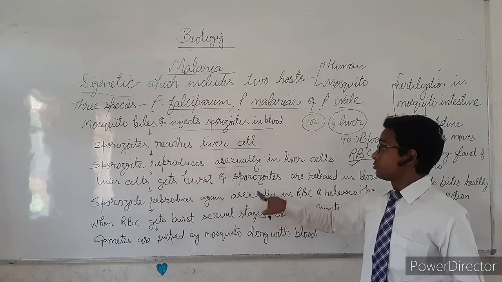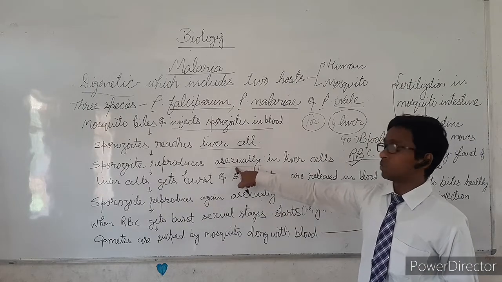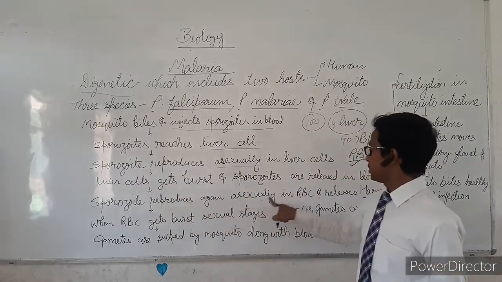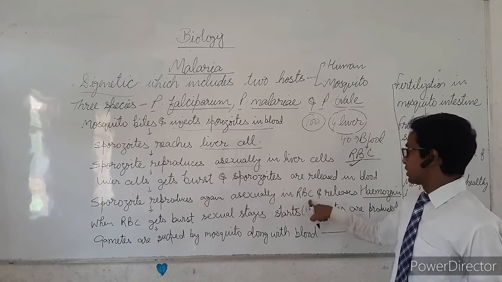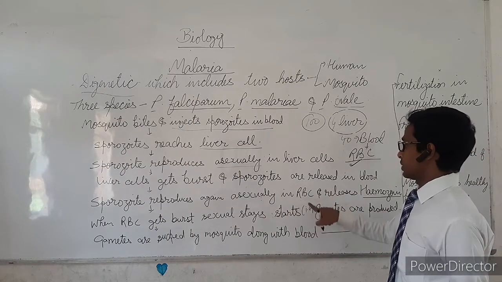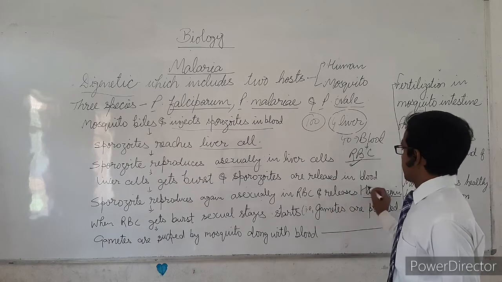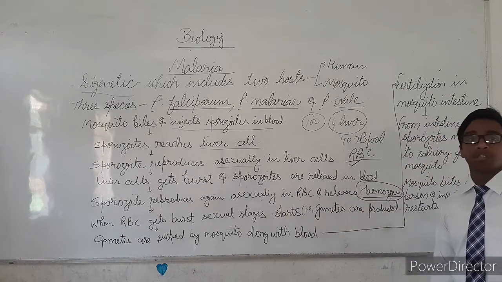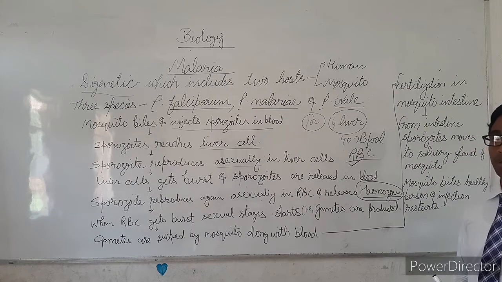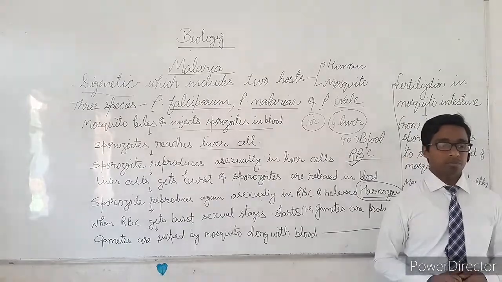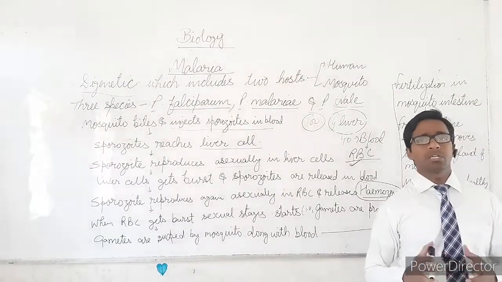Keep it in mind, once they are reproducing asexually in liver cells, and the second time they are reproducing asexually in red blood cells. And here, when these red blood cells get burst, an important chemical is released in our body which is called hemozoin.